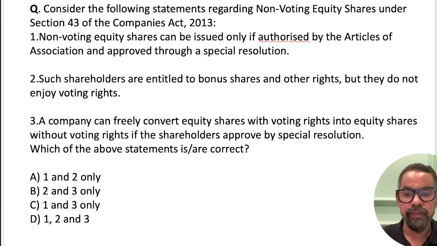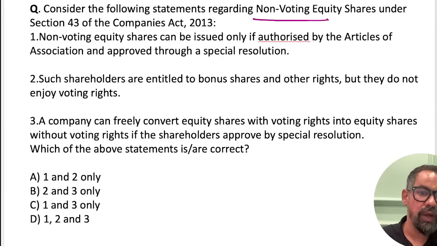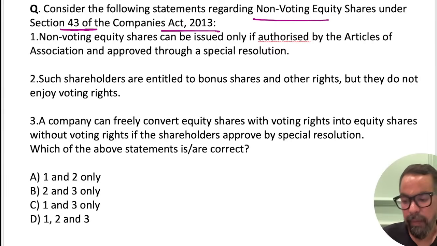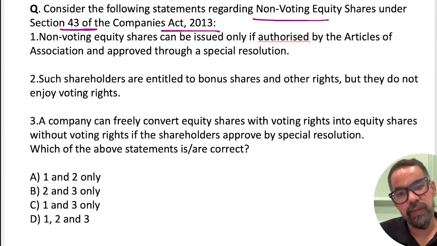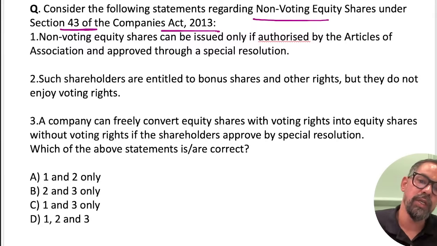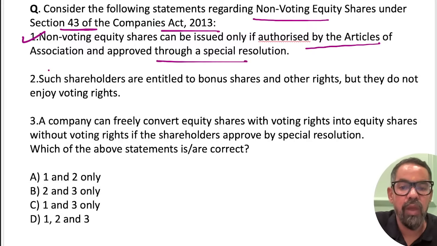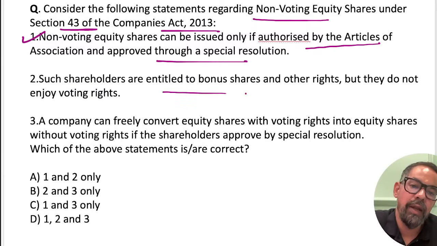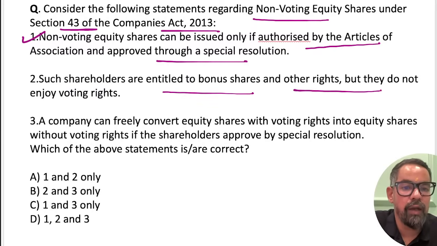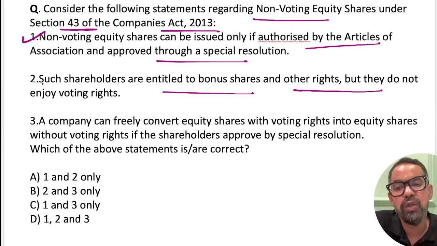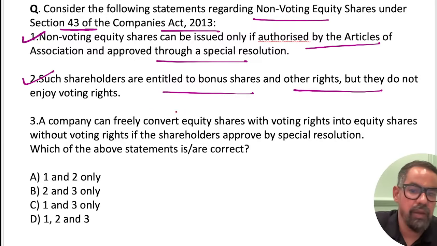Next one. Consider the following statements regarding non-voting equity shares, Section 43 of the Companies Act. Non-voting equity shares can be issued only if authorized by the Articles of Association and approved through a special resolution. Such shareholders are entitled to bonus shares and other rights, but they do not enjoy voting rights. That is true.